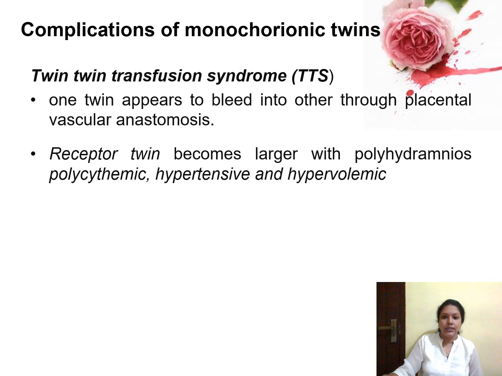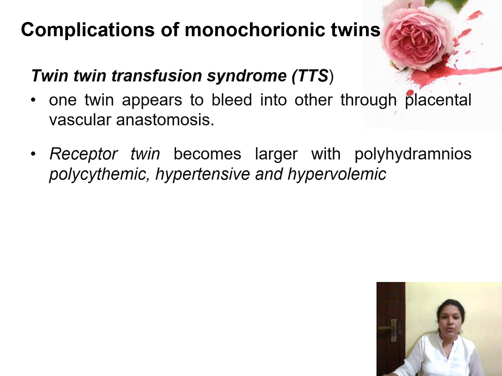And next, complications of monochorionic twins. Already we have seen two types of twin pregnancies are there: monozygotic and dizygotic, or monochorionic and dichorionic. And now we can see the complications of monochorionic or monozygotic twins.